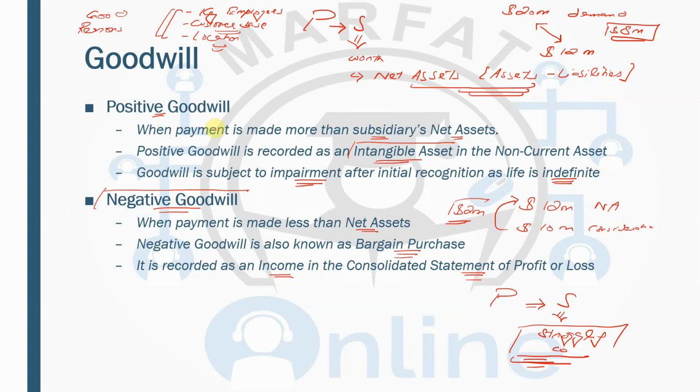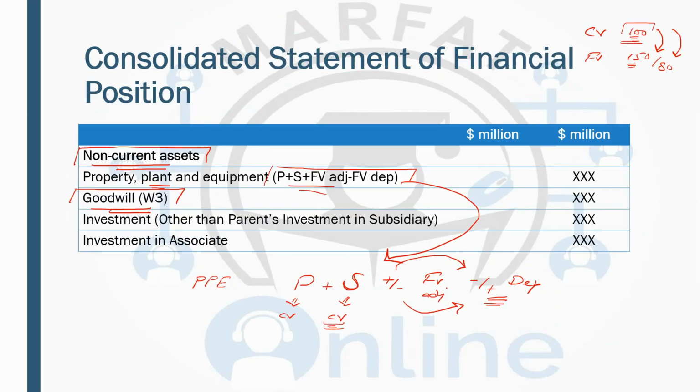So positive goodwill is recorded as an asset, and negative goodwill, which is also known as the bargain purchase, is recorded as an income. What I have shown you over here is the positive goodwill, and it is subject to impairment.